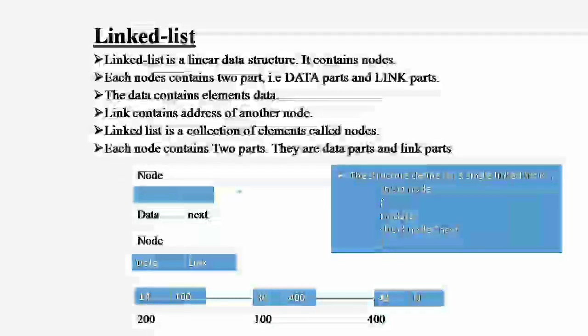A linked list is a linear data structure. It contains nodes. Each node contains two parts: the data part and the link part. These are the simple linked list parts. Then you go to the next one.